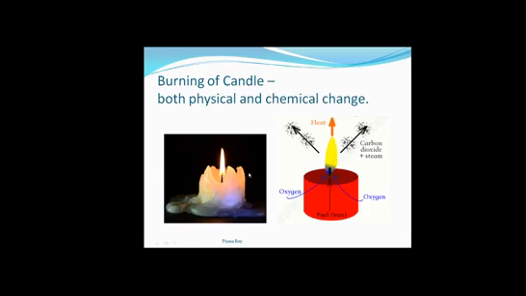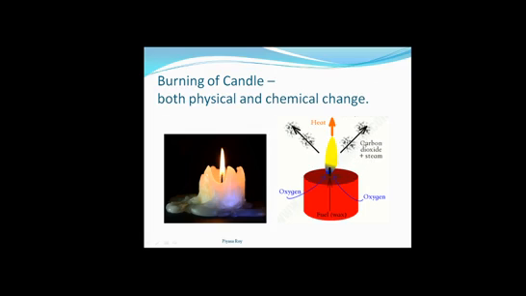Now during this burning of candle, come to this next figure. See here, the fuel is wax. When we are burning the candle, the atmospheric oxygen is combining with wax, and it's forming carbon dioxide along with steam or water vapor.